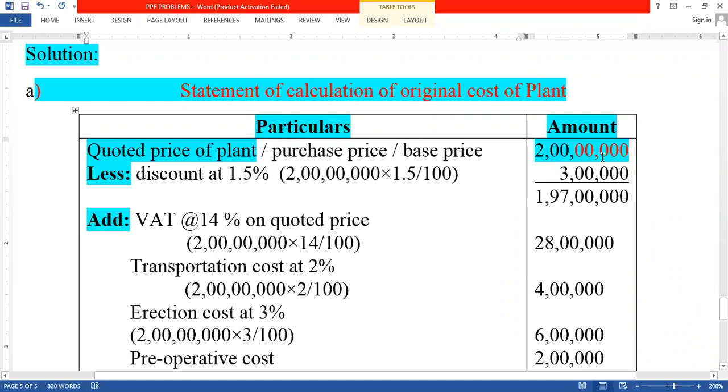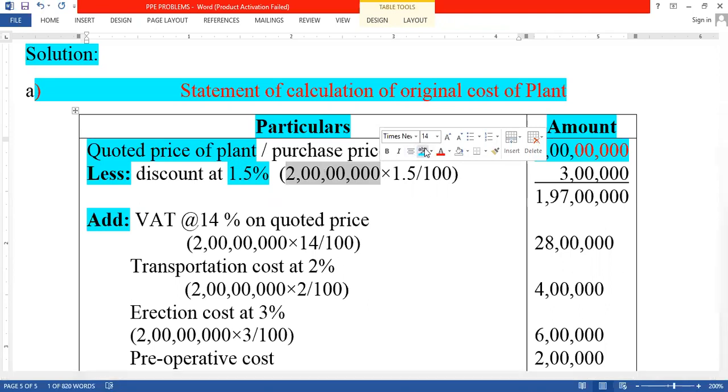So 200 into 1 lakh, we get the 200 lakhs. So 200 lakhs. Next, less discount. How much is the discount? 1.5%. What is the discount here? 1.5%. You should calculate it based on the quoted price.